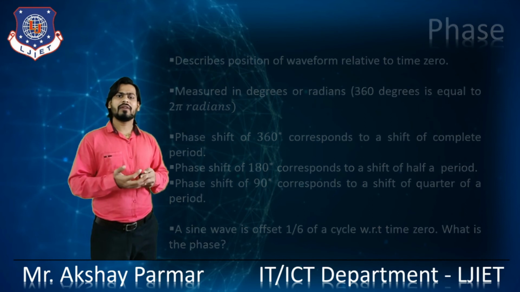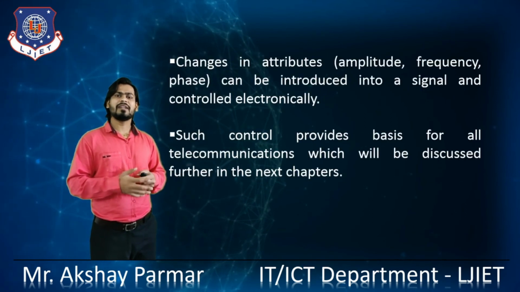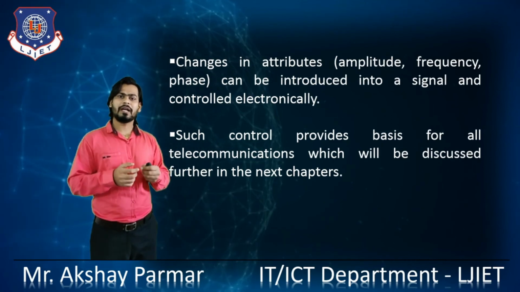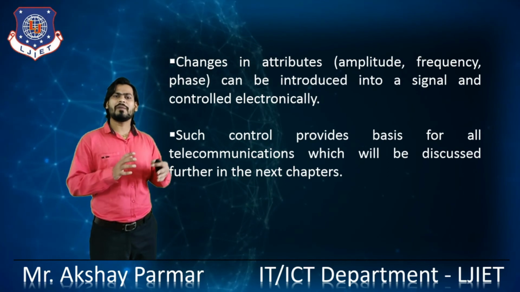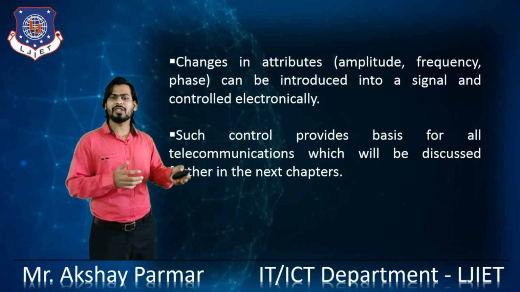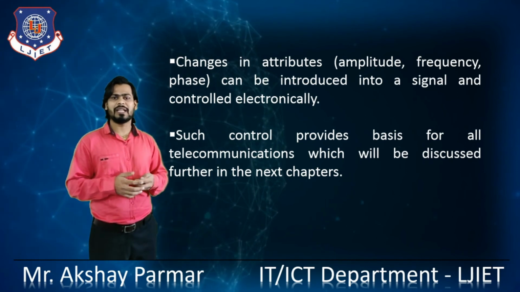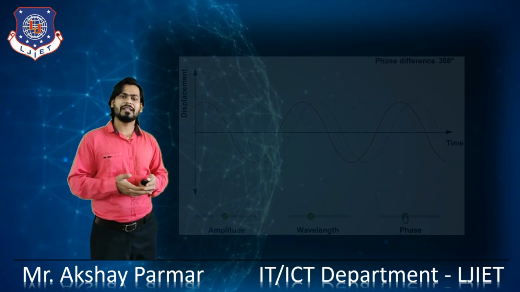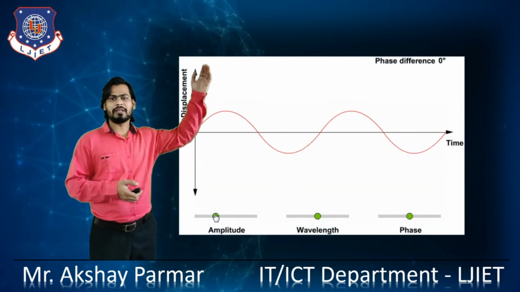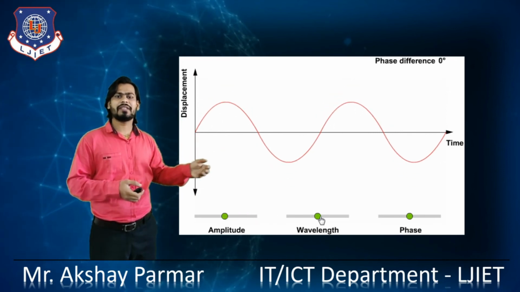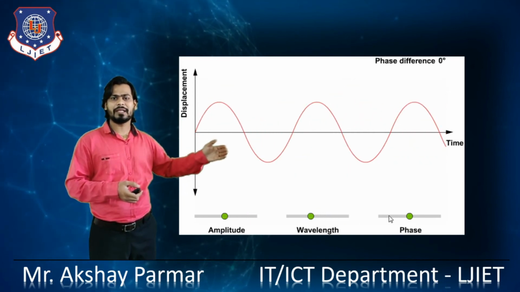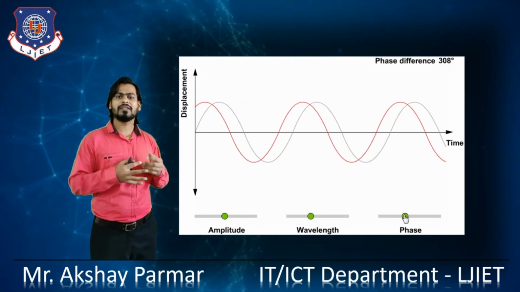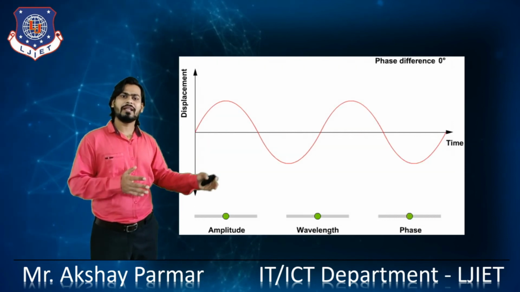We have seen the amplitude, frequency, period and phase, right? The changes in these attributes can be introduced into the signals and controlled electronically. Such controls provide a basis for all telecommunication, which will be discussed in the further chapters. Let's see the connection between the amplitude, wavelength and the phase. If we change the amplitude, the height of the signal differs. If we change the wavelength, its frequency or its period differs, or if we change its phase, it shifts towards the x-axis, right? This is the relation between the amplitude, wavelength and the phase.